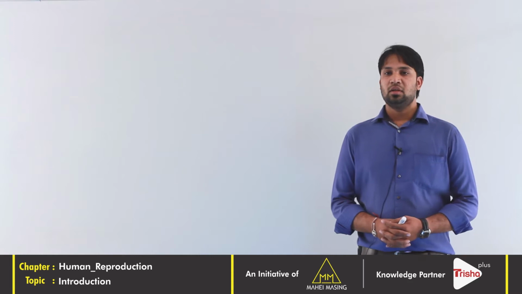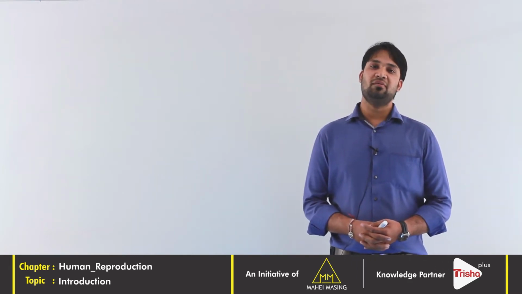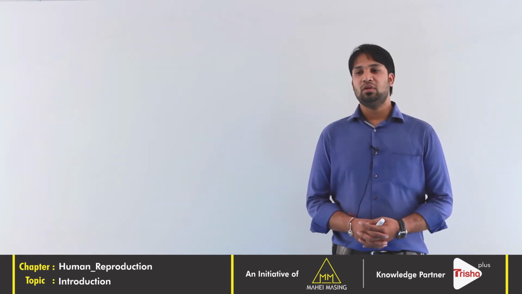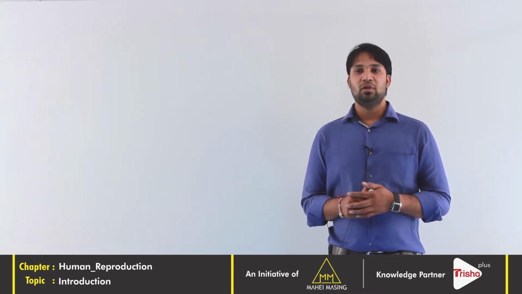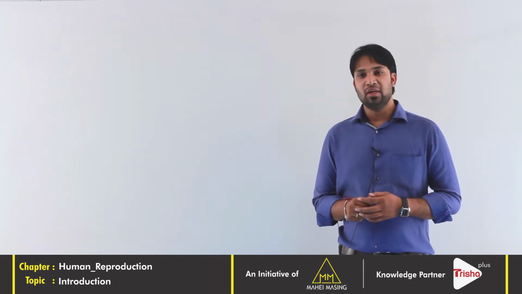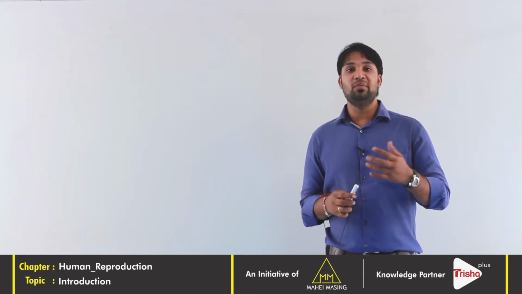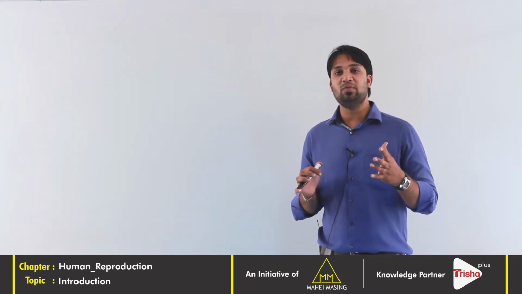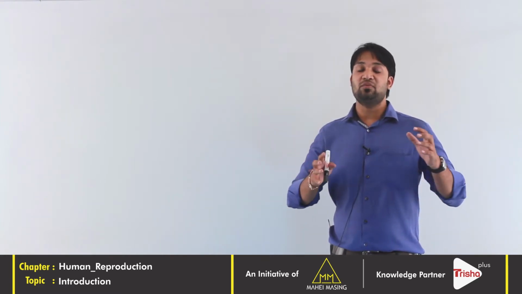Hello students. In our previous lectures, we have seen the sexual reproduction in flowering plants and before that reproduction in organisms. Now, let me ask one question. Whenever we see in this world, there are two different types of organism. If we talk about humans also, there are two different types of humans: females and males. Male and female have very different types of structures that distinguish the male from the female.